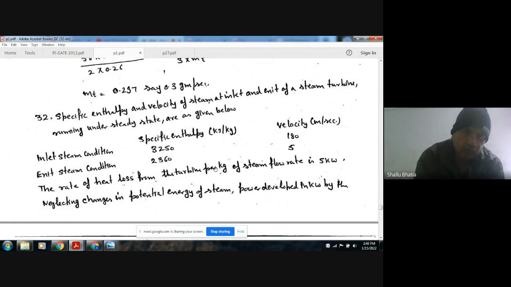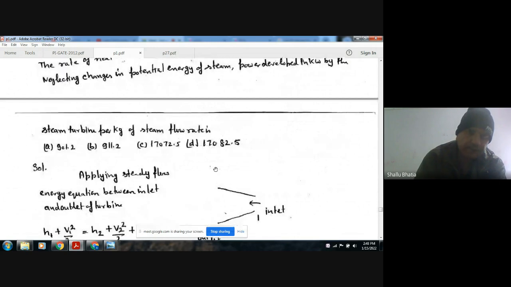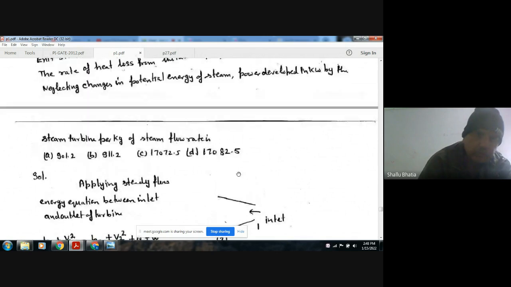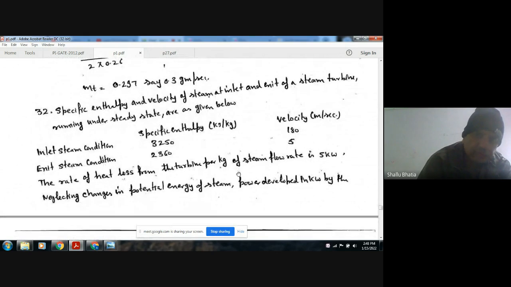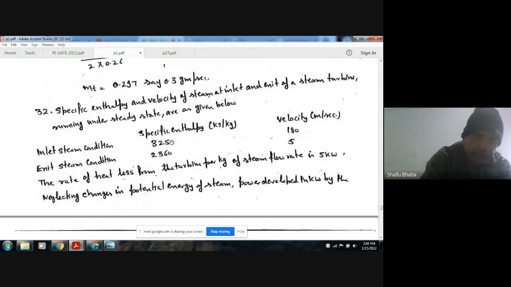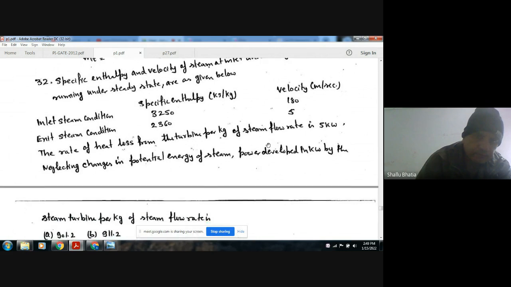The rate of heat loss from the turbine per kg of steam flow rate is 5 kilowatt. Neglecting changes in potential energy of steam, power developed in kilowatt by the steam turbine per kg of steam flow rate is? So this is your inlet condition and this is outlet condition. This is your nozzle, or we can say it is steam turbine. So at inlet the enthalpy and velocity are given, and at outlet enthalpy and velocity is given. So we have to calculate the power.